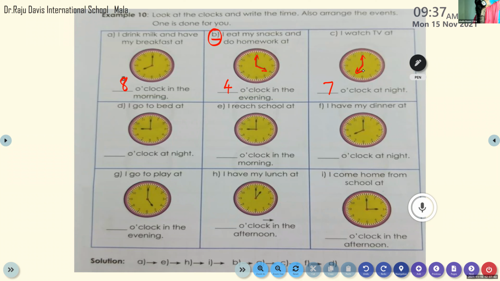Next one, Suryesh. Suryesh, my dear, unmute. Please read question number D. I go to bed at dash o'clock.